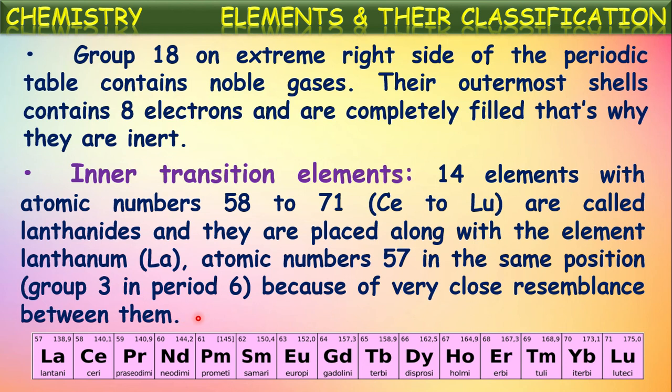Okay, that's why all the elements which follow lanthanum in the modern periodic table are called lanthanoids. Simply to say, the elements after lanthanum are called lanthanoids. They are from element 58, that is cerium, to lutetium. Okay, these are lanthanoids.